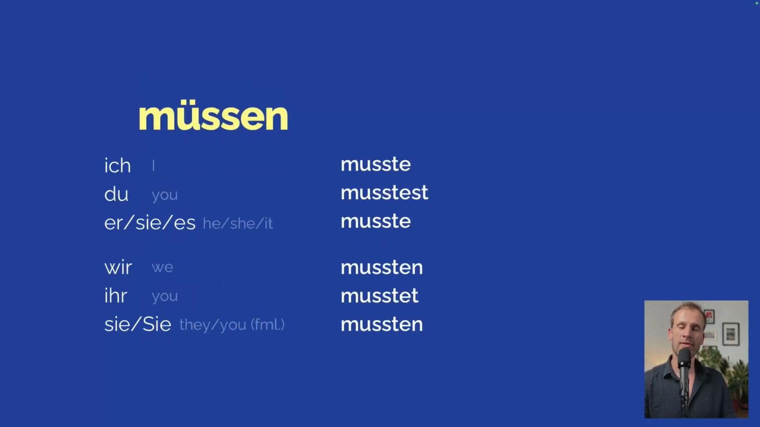Second one is müssen, must or have to. Ich musste. Du musstest, sie, es musste. Wir mussten, ihr musstet, sie mussten. As you can see, the praeteritum forms of these modal verbs are actually quite easy. Maybe easier than the present tense, because in the praeteritum tense they are all regular. So there's no vowel change going on. It's all straight use for all of them. And the endings are the usual praeteritum endings.